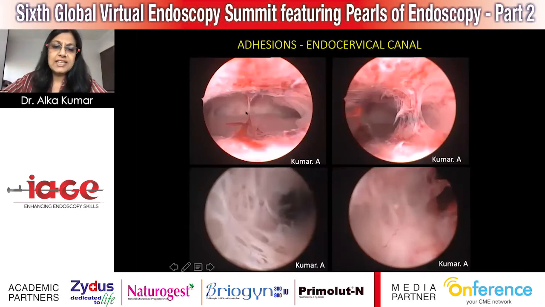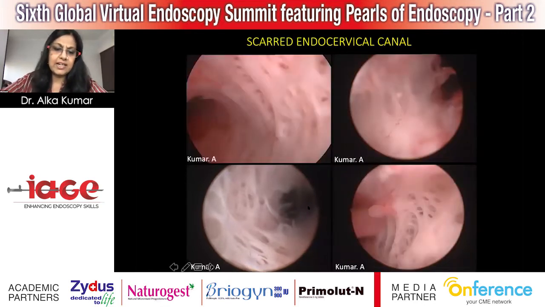These are adhesions in the endocervical canal. You can see this actually, and these are again the endocervical canal. So the arbor vitae are lost, the lateral columns are lost, and you are getting to see the adhesion bands.